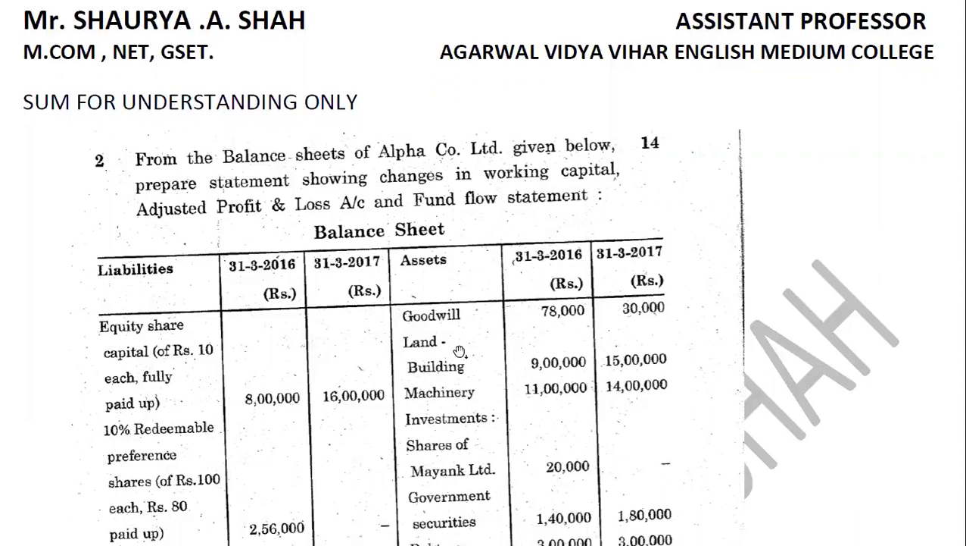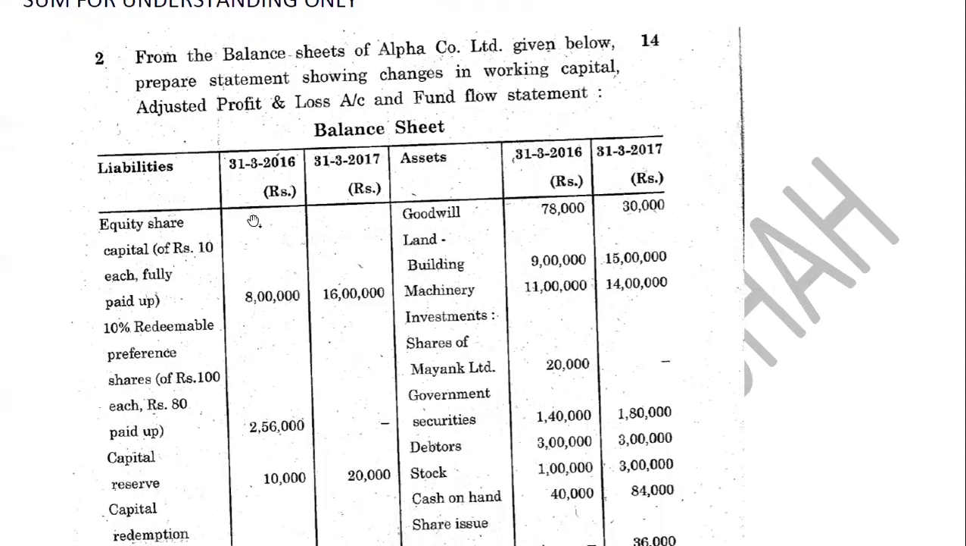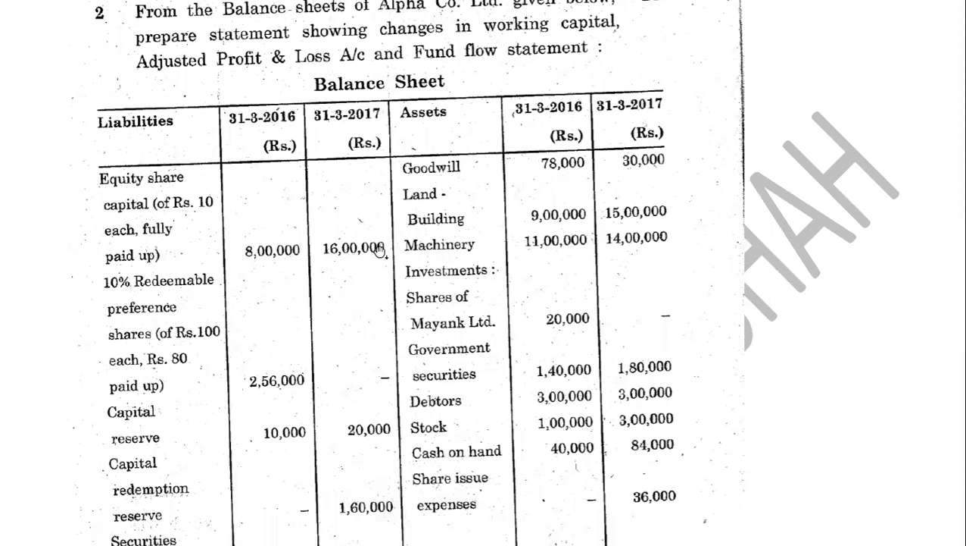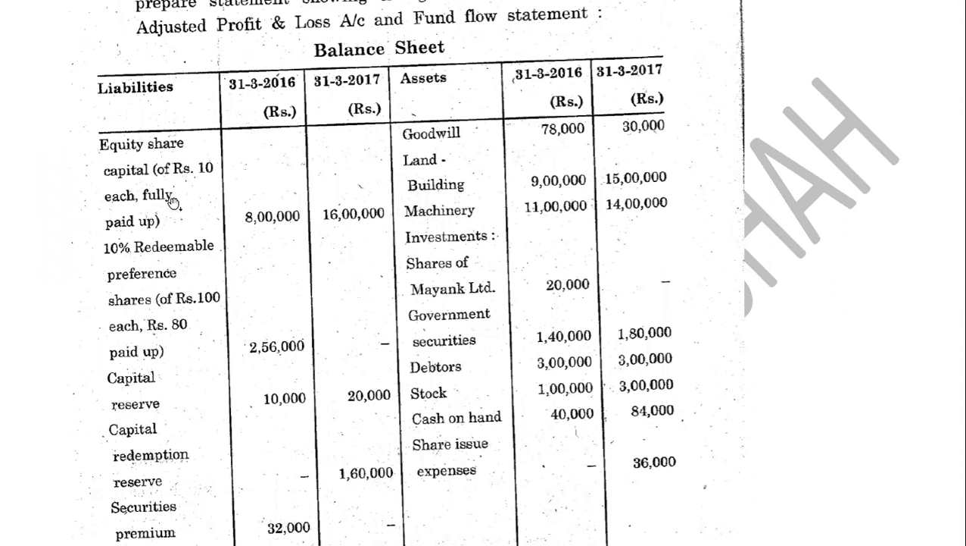We see the balance sheet of 31st March 2016 and 31st March 2017 is given. What has been given on the balance sheet? Equity share capital is given. It is fully paid up. These adjustments will also be there, right? Check whether it is fully paid up or partly paid up. 10% redeemable preference shares. Now, how to read the sum, students? When you read the sum, see the figures also, right? Whether it is changing, remaining the same, increasing or decreasing. That will help you prepare the accounts, right?